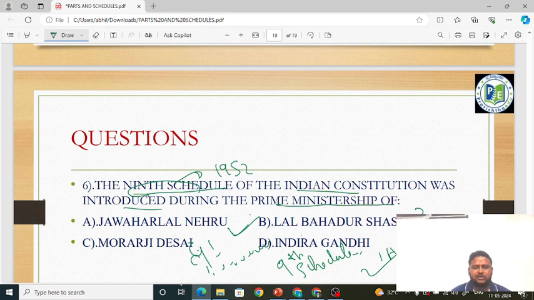Okay friends, that's all for today. We will meet in tomorrow's session, where we will talk about the sources of the constitution. What are the sources of the constitution? What are the various sources from which we borrowed various features of the constitution? That will be discussed in tomorrow's session.